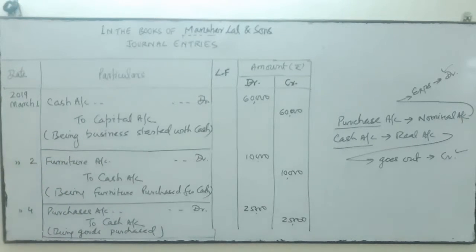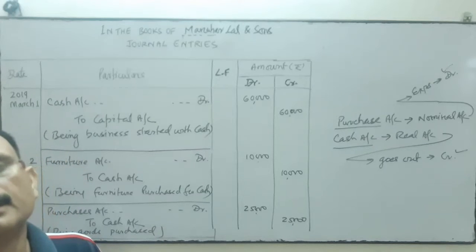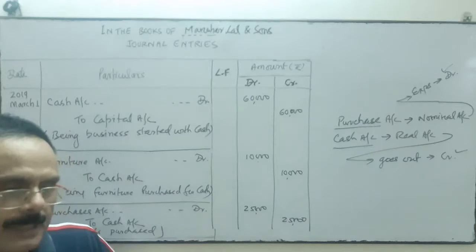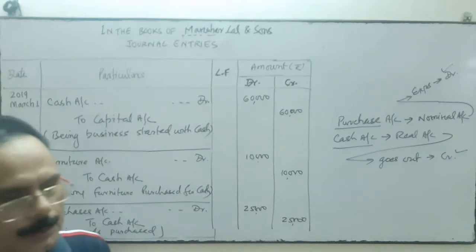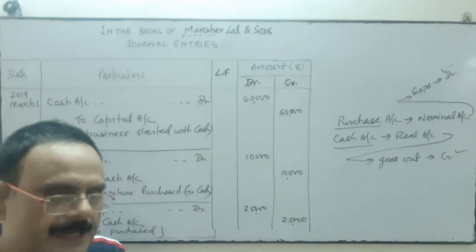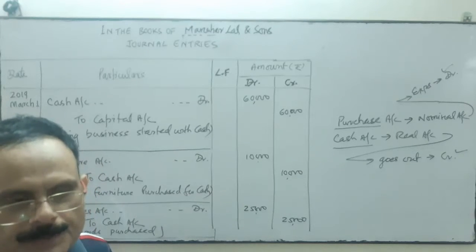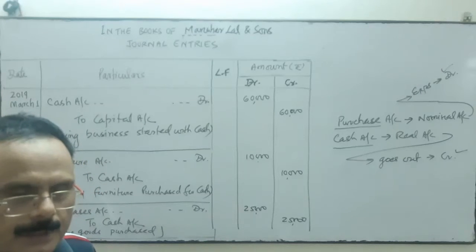Narration should be clear, short, and easy to understand, explaining why this account is debited and why this account is credited. Through narration, we are giving an explanation to the reader, whoever the reader of this account is in future.